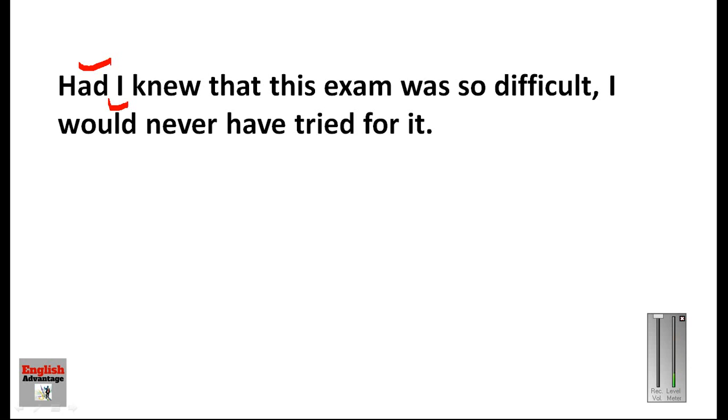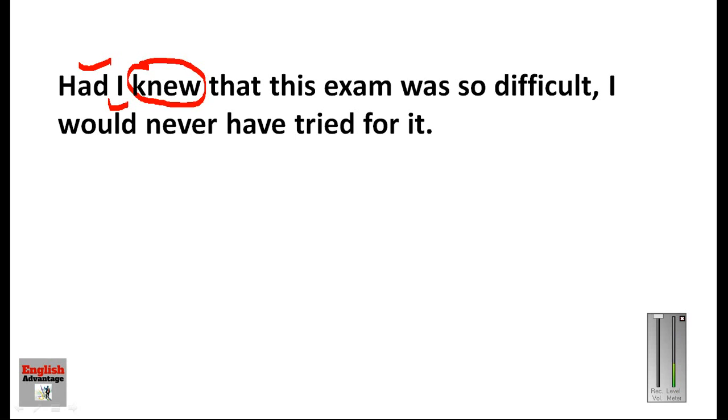Now in place of "had I knew", you can also say "I had knew". But what is the problem here? The problem is this "had" is followed by V3, the third form of the verb. And what is the V3 of know? Know, knew and known. So this is the second form. This is not the third form. Here we have to use the third form. So what will be the third form? Had I known. This should be the third form. So this way this sentence can be corrected.